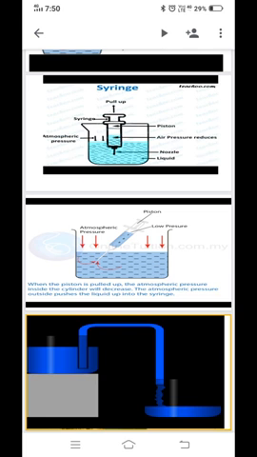Now there are two more applications which I have not explained. That is the action of the rubber sucker. Similar is the action of the rubber sucker and the method of taking oil from a sealed oil can. So these two applications you can learn on your own.